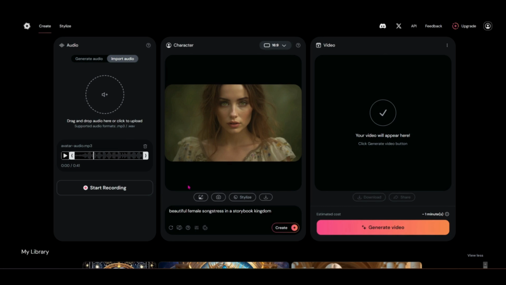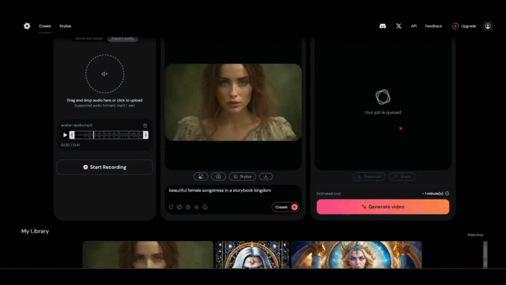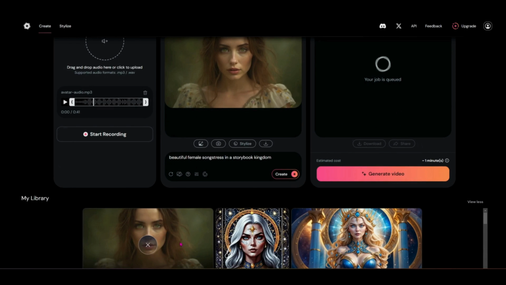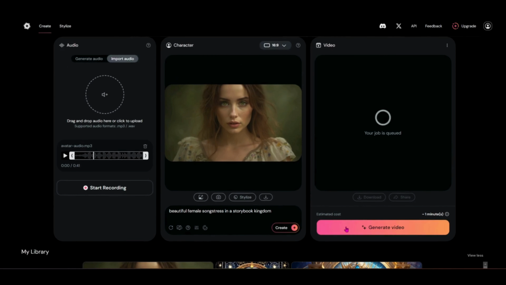Okay, so that sounds good. I'm going to use that. I'm going to use her picture, and then literally all I need to do is go ahead and hit generate video here. And you see that it starts generating up here, and you can see that it is queued up, and you can also see it down here in your library where it's producing. So we know that that's running. So once that's finished, we'll come back and take a look at that.